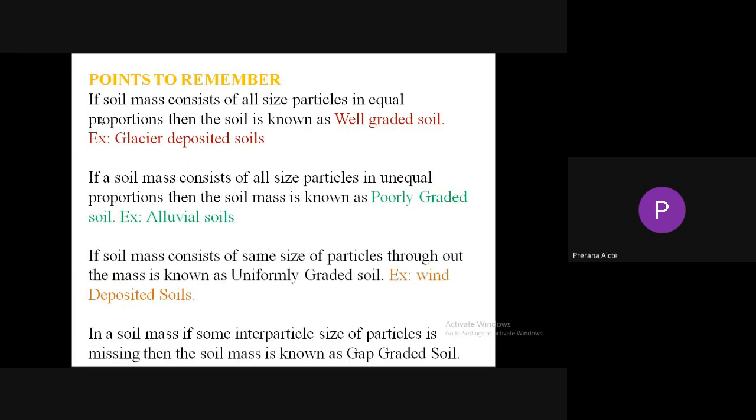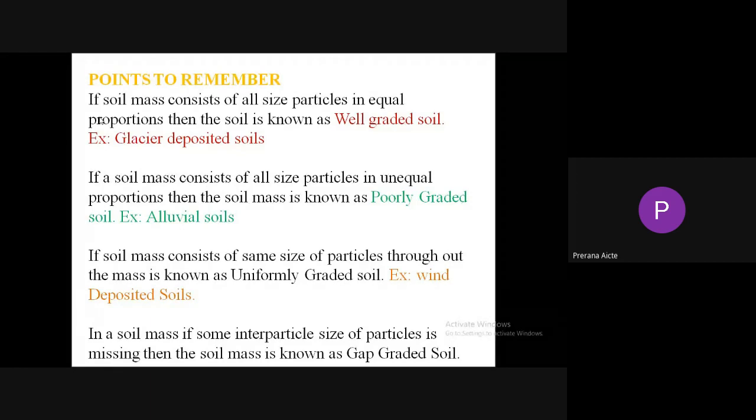So points to remember here. If soil mass consists of all size particles in equal proportions, then the soil is known as well-graded soil. Well-graded soil means fine size particles, medium size particles, and coarse size particles are equally proportioned in a given soil mass. So such type of soils are known as well-graded soil. Example for well-graded soil is glacier deposited soils.